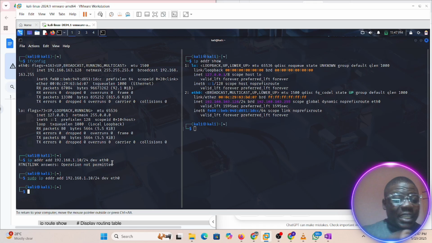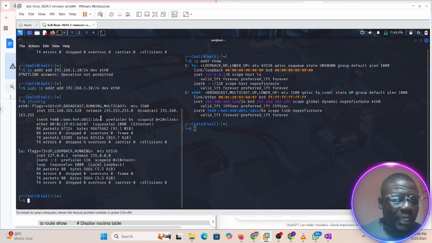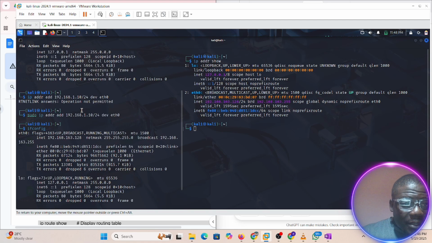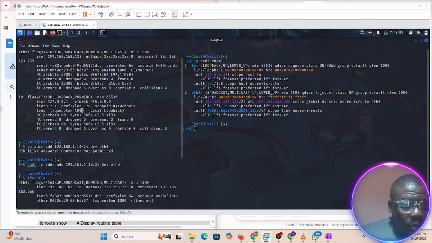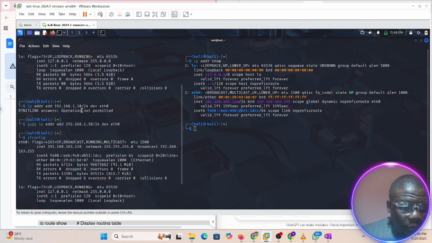So now if you enter this command and there's no output, nothing displayed, it shows that it works fine. The next thing you have to do is check our IP address. Let's do ifconfig. Doing ifconfig, the IP address did not change, right? Let's see. Okay, more probably what we did was so obvious. Let's do this.